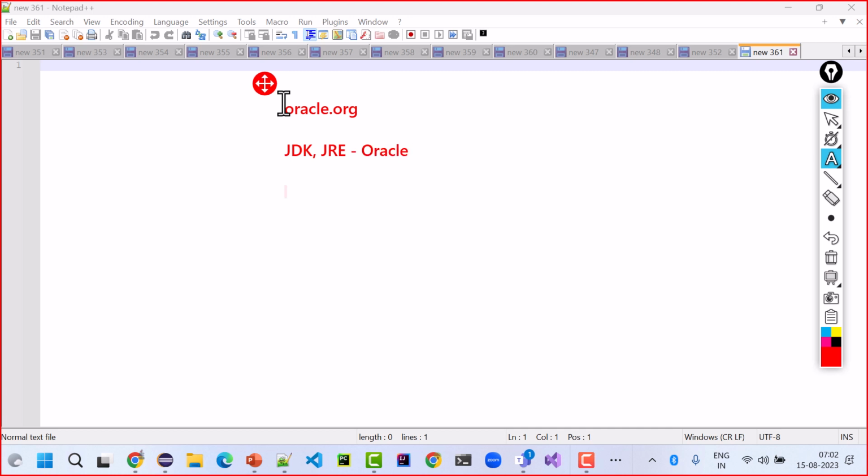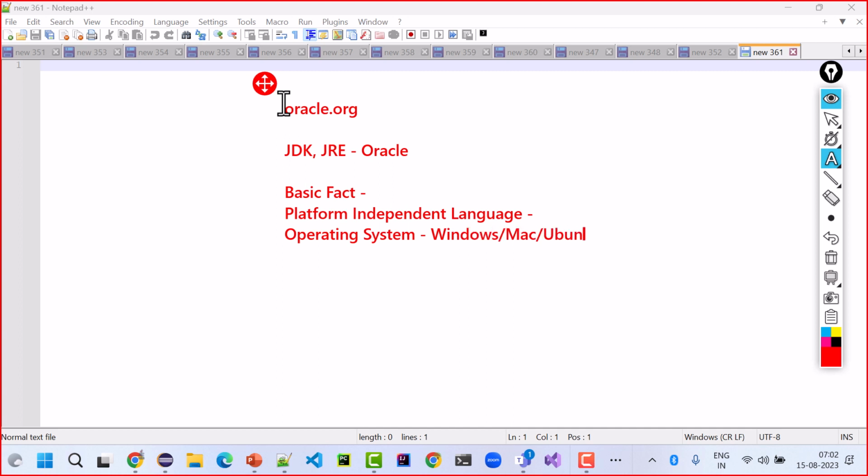After that, there is one basic fact about Java: Java is a platform independent language, right? When we say platform independent, we mean a Java based application can run on any operating system: Windows, Mac, Ubuntu, any operating system.